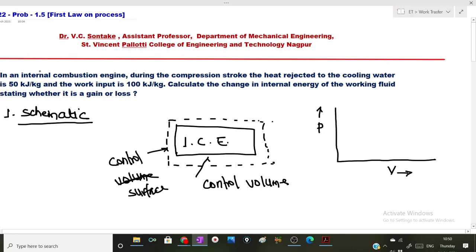So in internal combustion engine, let's say it is petrol engine, mixture of air and petrol is mixed and compressed.